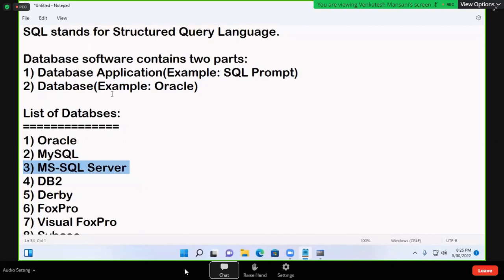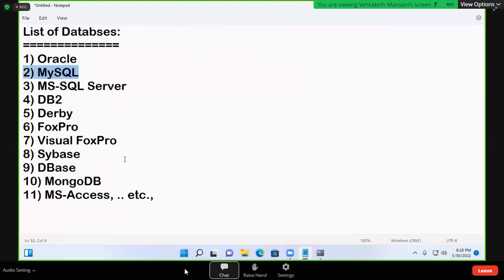But your SQL, our SQL is not there. MySQL is there. Okay. So MySQL is a database. SQL is a language. MySQL also can understand SQL only. If you join any class, the faculty is going to teach SQL. But most of the people are getting confused. What is SQL, MySQL, Oracle? These are the words they are getting confused about.